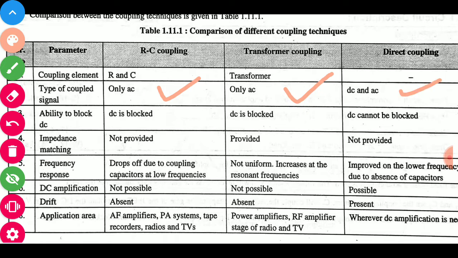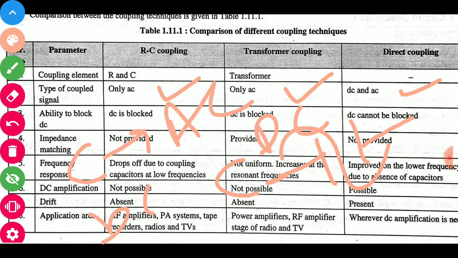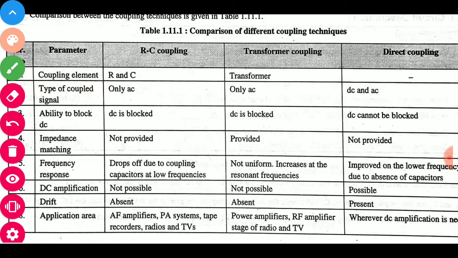You know about the capacitor: it passes AC and blocks DC. Similarly, RC coupling only passes AC, transformer coupling only passes AC, but direct coupling passes AC as well as DC. Next is the ability to block DC. DC signals are blocked by RC and transformer coupling.